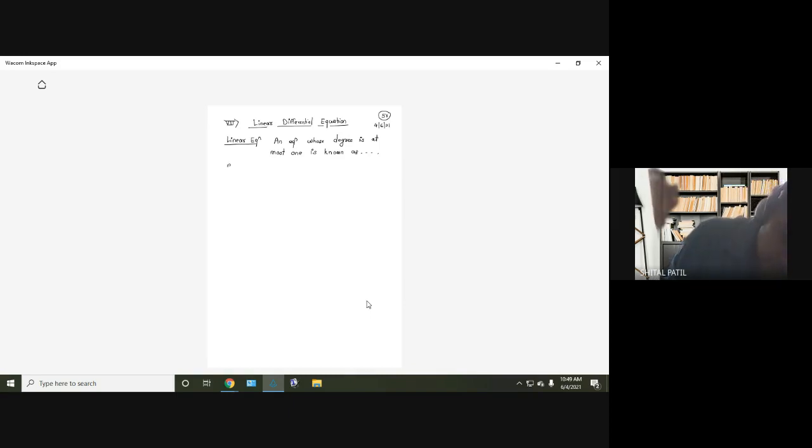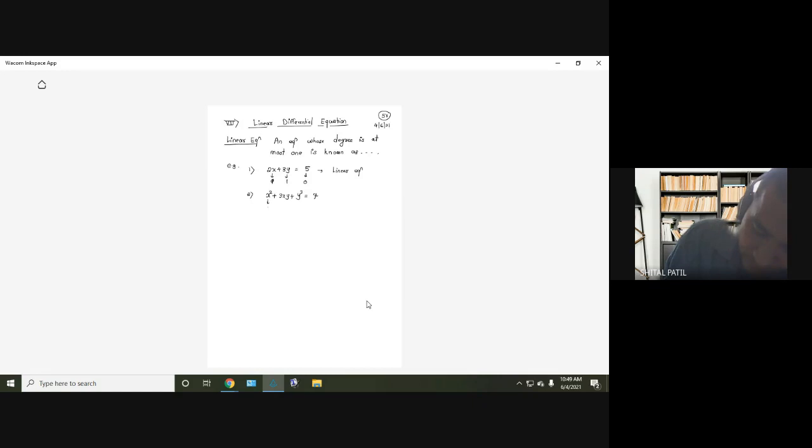For example, let me start with an algebraic equation. 2x plus 3y equal to 5. What is the degree of 2x? 1. Degree of 3y? 1. What is the degree of the constant? 0. Therefore, this is a linear equation. No doubt our aim is to study linear differential equation; I'll define that.